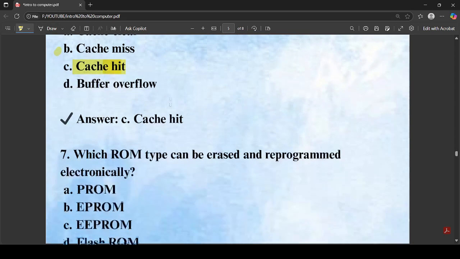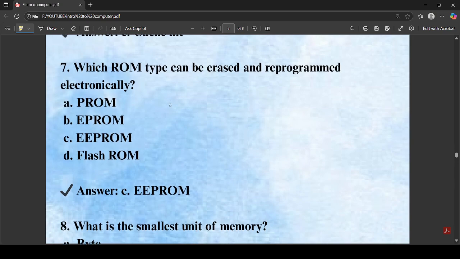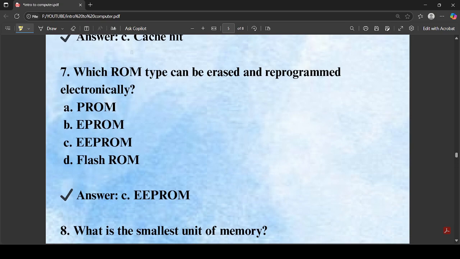Then we have another question: which ROM type can be erased and reprogrammed electronically? Electronically is EEPROM. EEPROM's full form is electrically erasable programmable read-only memory.